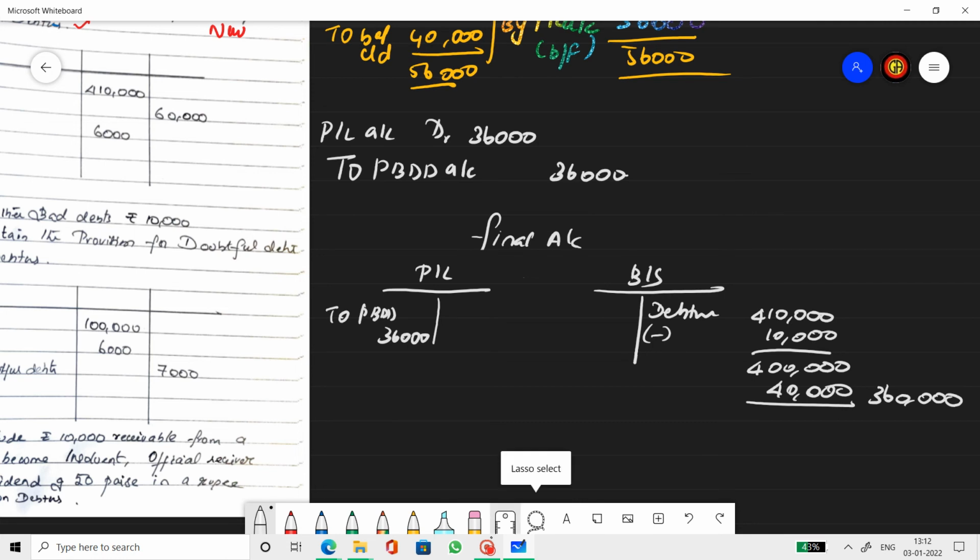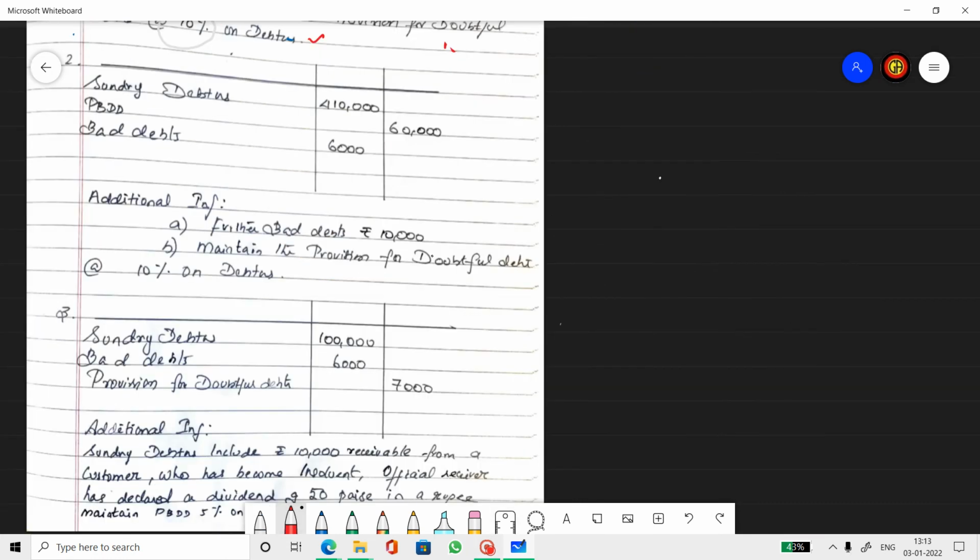Now let's go to the next case. In the next question, I have made small changes to the previous question. The items are just similar to the first one. The only thing is that here the provision for doubtful debts amount is slightly higher than the previous one. Previous one was 20,000, here it's 60,000. So what will happen because of that? There, the profit and loss account was on the credit side of the provision for doubtful debts account, whereas here the profit and loss figure will come on the debit side. That's the only difference. Everything else is the same. So the journal entry is the same.